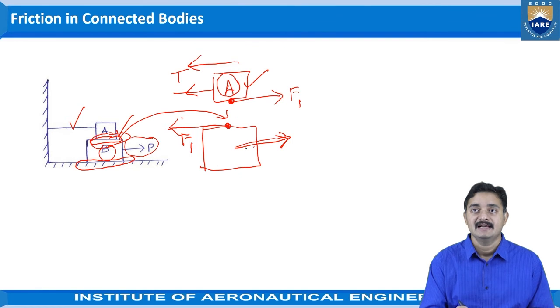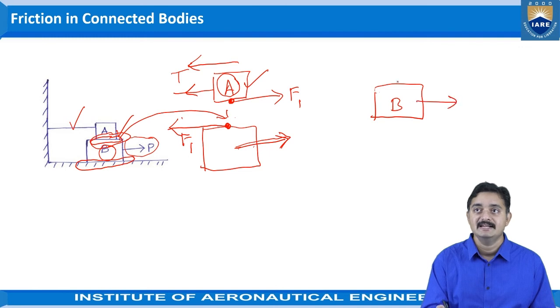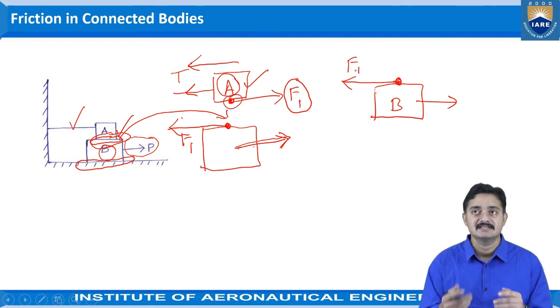Okay, simple. As this block B is moving towards the right side, the contact point here will have a friction towards the left side. And as for A and B, we have already considered the friction prevailing at the contact as F1, so the same friction will act as the surfaces are the same.